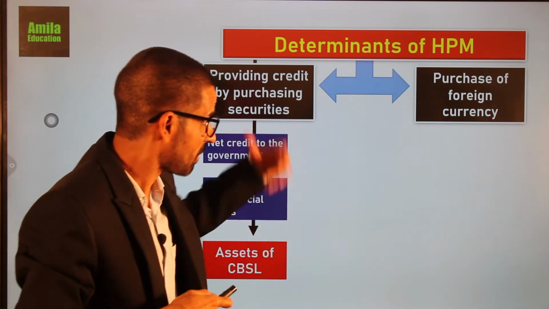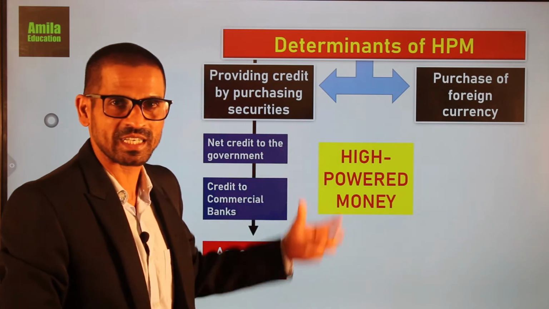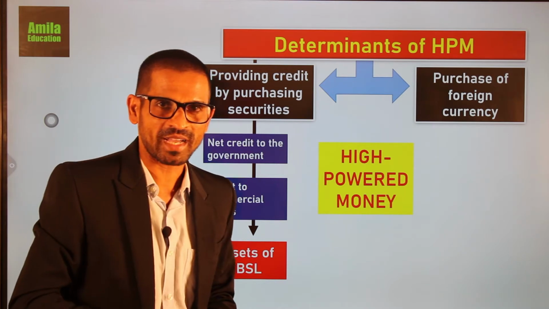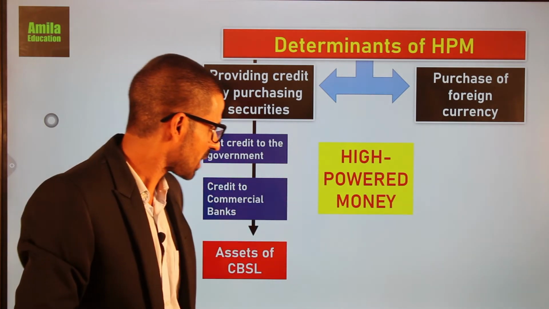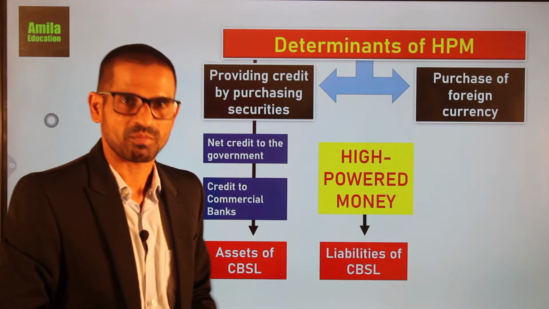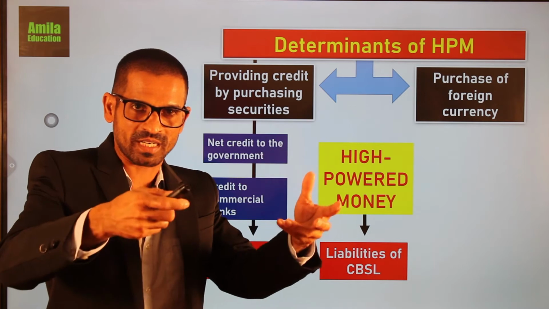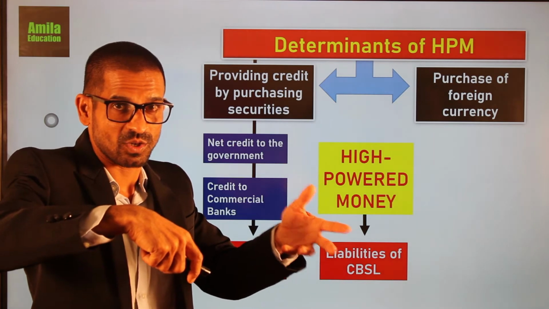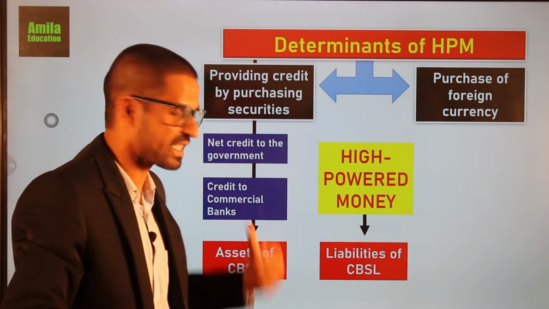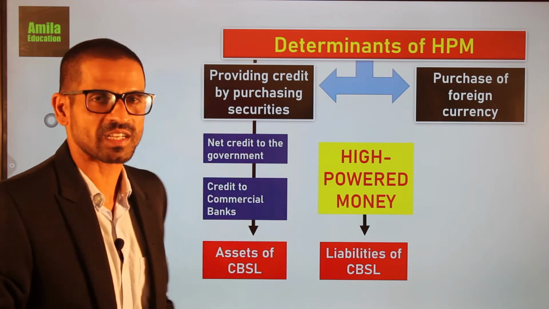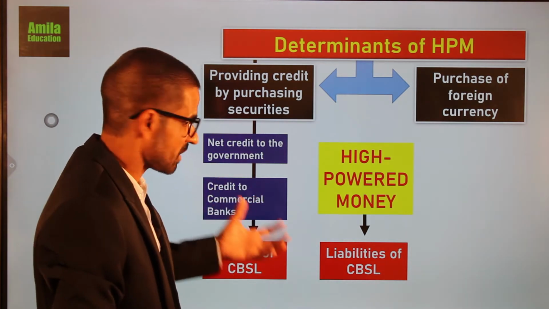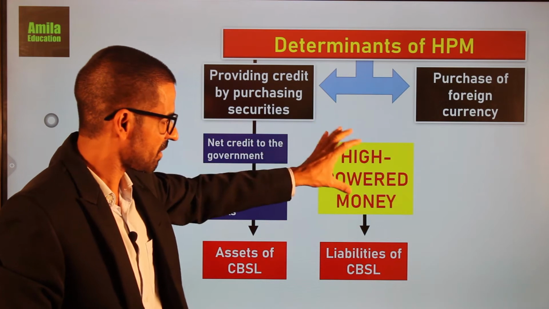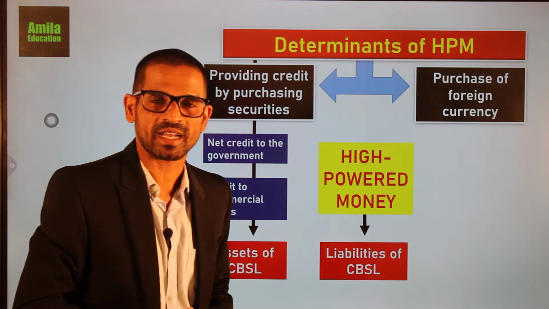Then the amount of high-powered money injected into the economy, into the government and the commercial banks, represents the liabilities of the central bank, because the national currency or the high-powered money is going out of the central bank. It's a decreasing asset, or you can call it a liability. So this is how we take it in the central bank balance sheet. You can see the assets are the determinants of high-powered money, and high-powered money itself is the liabilities of the central bank. Why is that?